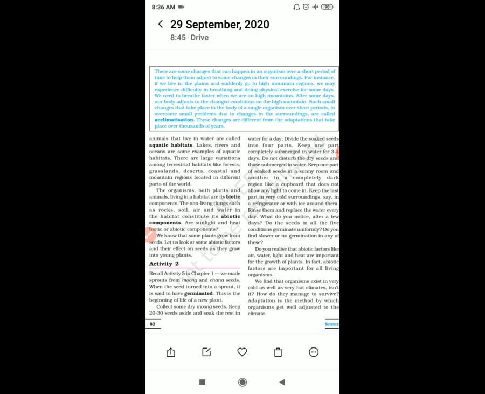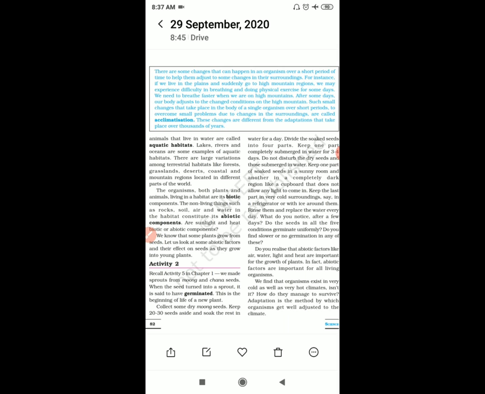Okay. Now keep one part in a sunny room and another in a completely dark room, like a cupboard. And one part you can put in a very cold region, say a refrigerator. Okay, you are doing 4 parts.